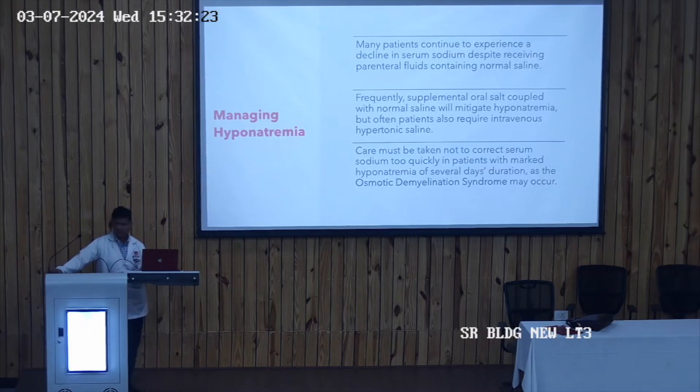In normal saline, known as NS, the sodium is 0.9%, and there is half NS in which the sodium is 0.45%, and there is hypertonic saline in which sodium is 3%. So if the person is not responding to normal saline, we can go for hypertonic saline. Suppose the person's sodium is less than 120, in that case we have to go for hypertonic saline.